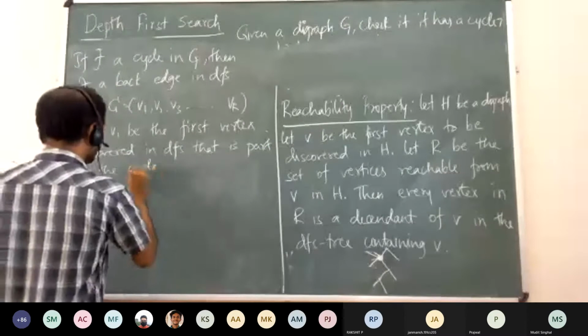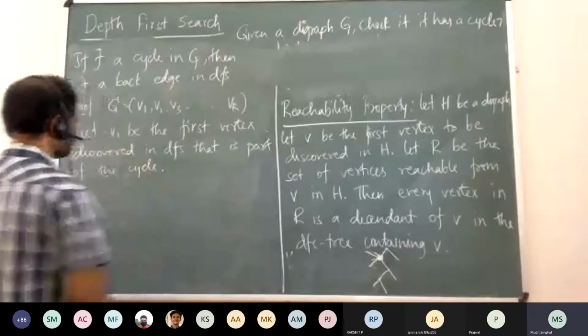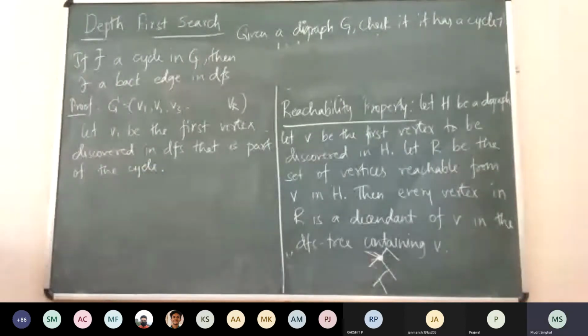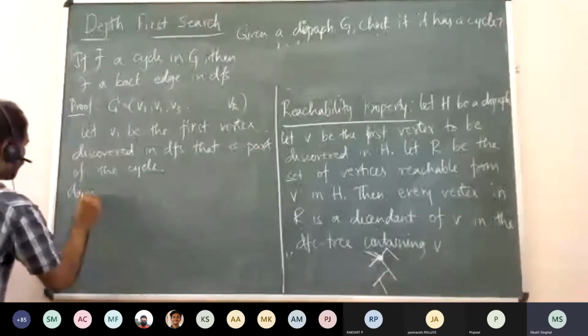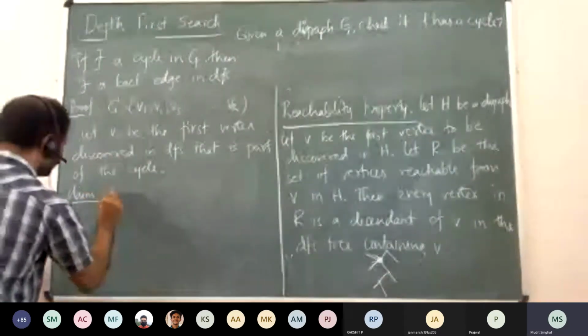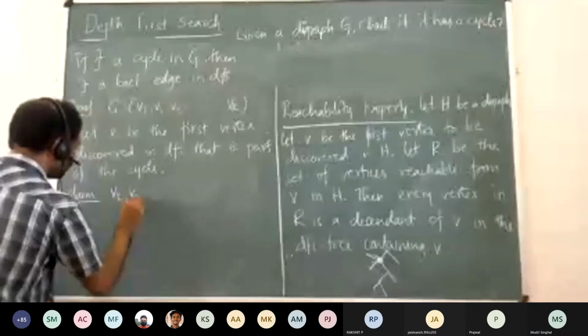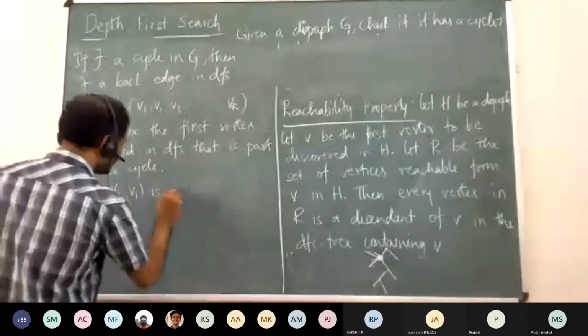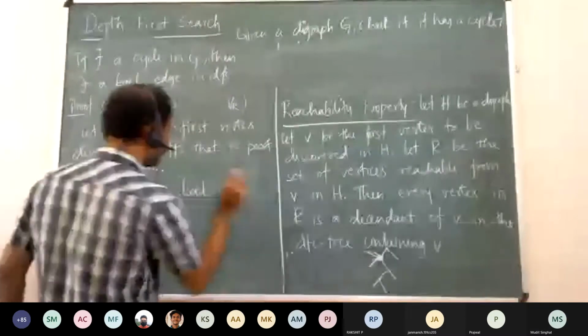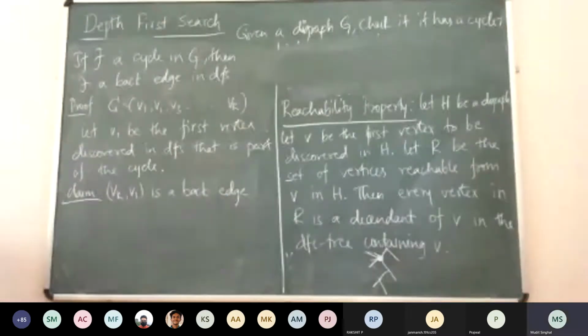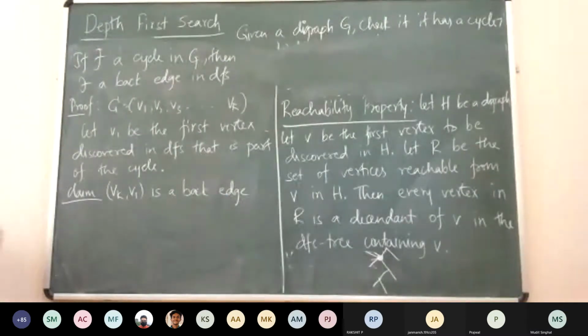Now can you say what will be the back edge? Sir, Vk to V1, because there is an edge between V1 and Vk, but by the reachability property, V1 is an ancestor. The claim is that VkV1 is a back edge, right? Is this what you are saying? Yes, sir. Okay, so why? How do we prove this?